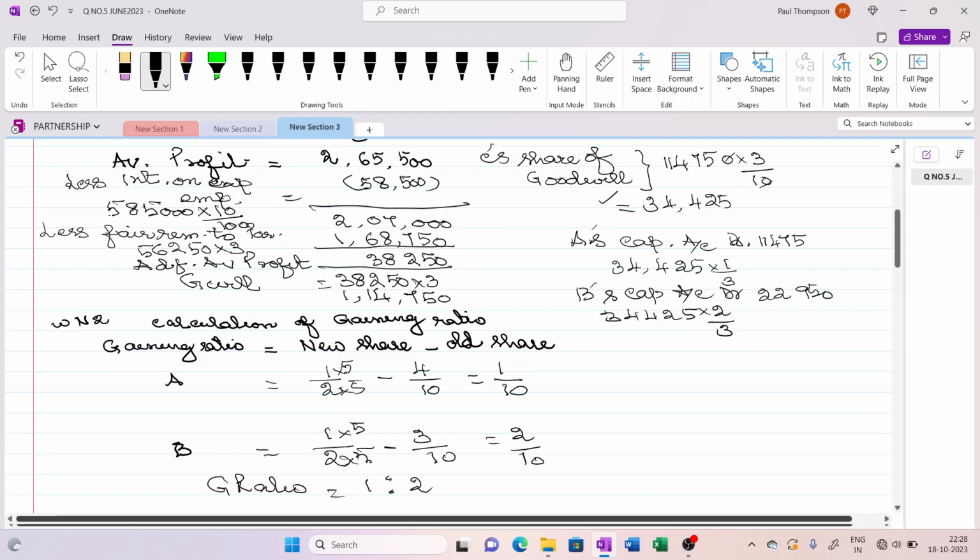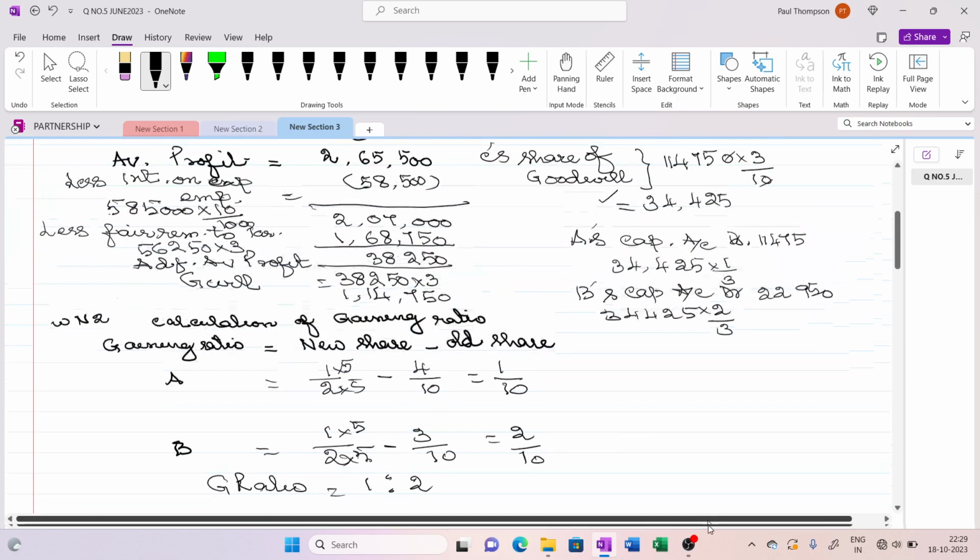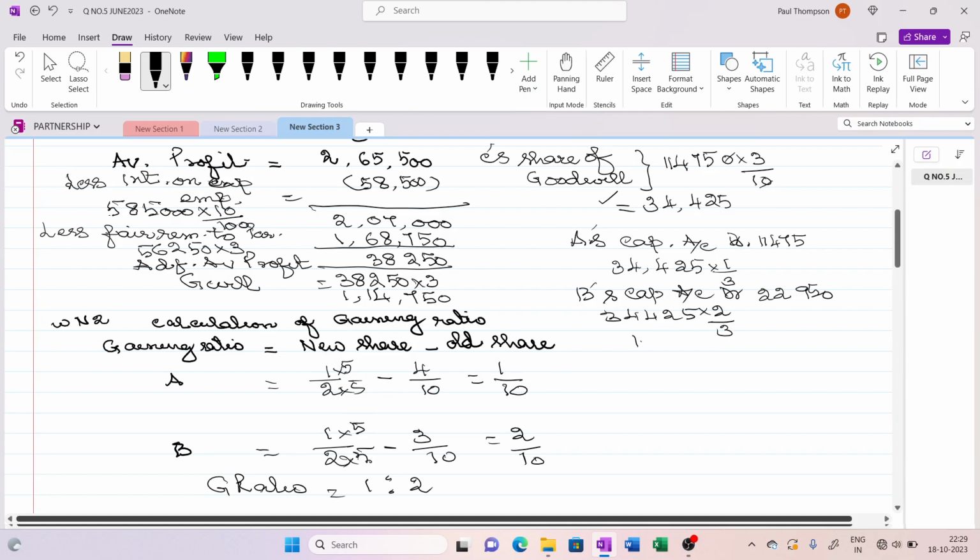So this total amount will go to C's capital account, 34,425. You have to write the journal entry: Goodwill distributed to C in gaining ratio. Okay. So now this is all about goodwill.